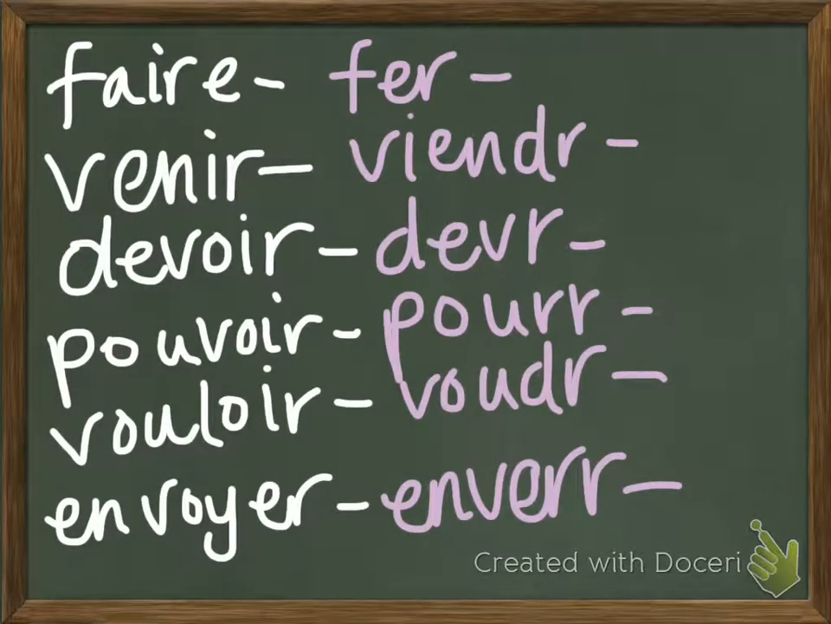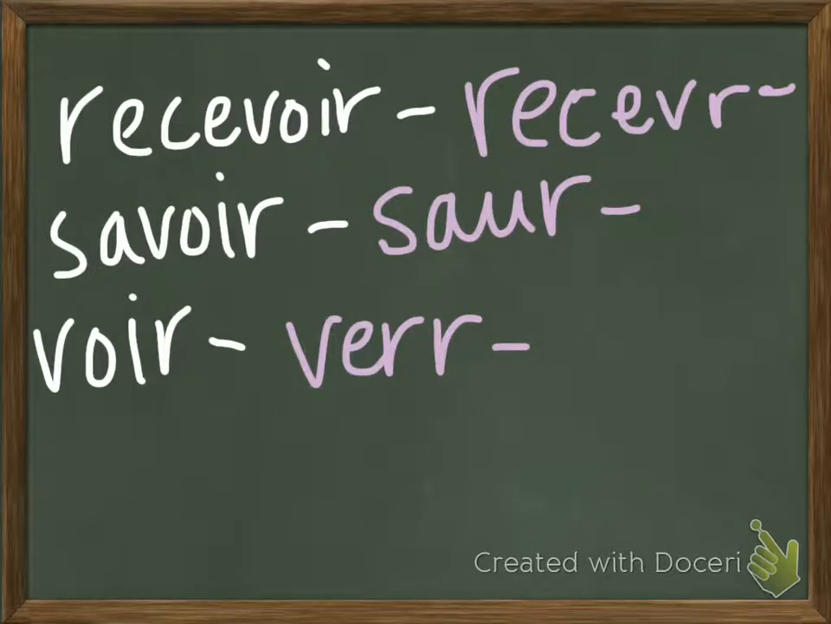Here are some more. You can pause the video if you need to take the time to write them down. And here are a few more. Remember, you can look back at your other sheet from the future tense to review some more of the irregular verb stems, and take a look at the chart on this note sheet. Remember, verbs which are irregular in the future tense are also irregular in the conditional tense.